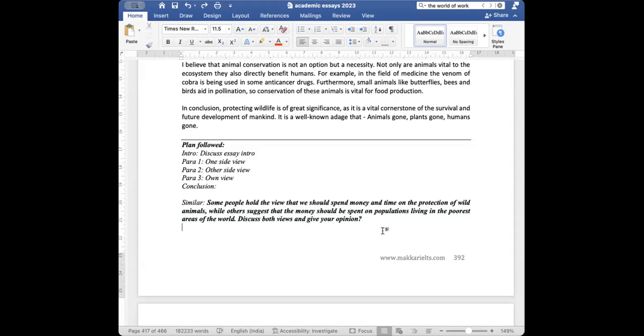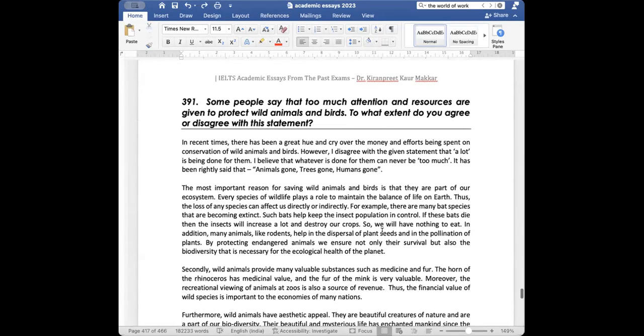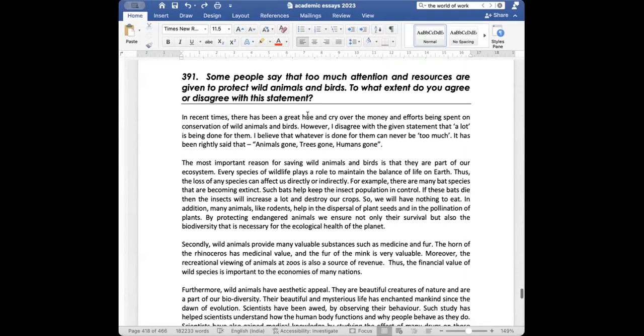It's in the discuss format only. And one side is saying conserve wild species, other is saying look into the poor areas where human beings are suffering. And so you have to discuss both. Okay. Let's see this essay.